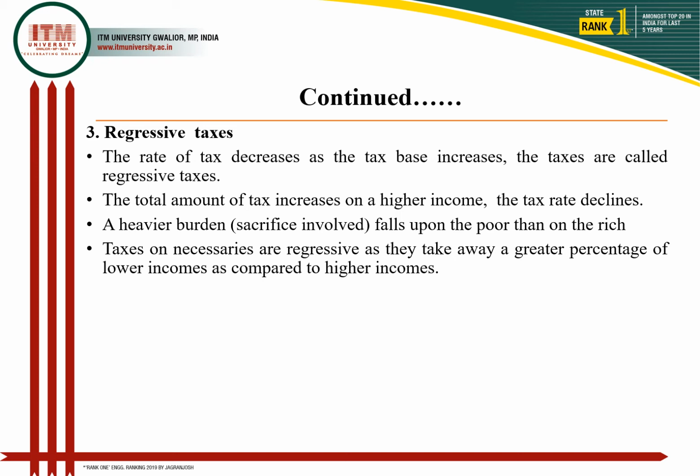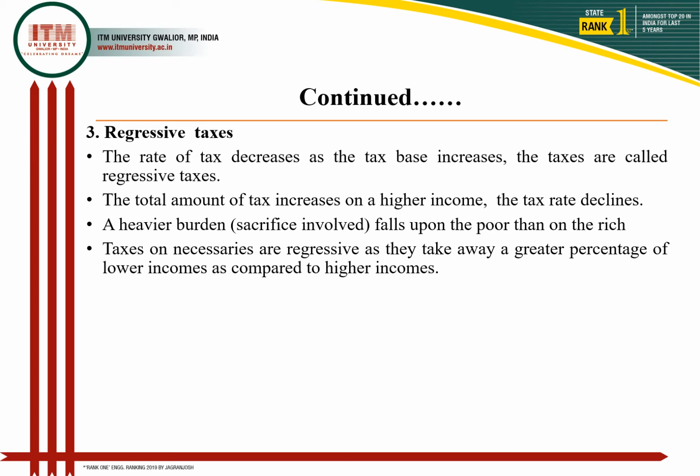So here the low income categories are the more affected people, right? Those who have lower income will have to pay high tax, while those having higher income, although the tax rate will increase, this increase in tax rate is very less. So such variations are going to create a burden on the low income people. So taxes on necessaries are regressive because they take away a greater percentage of lower income as compared to higher income.